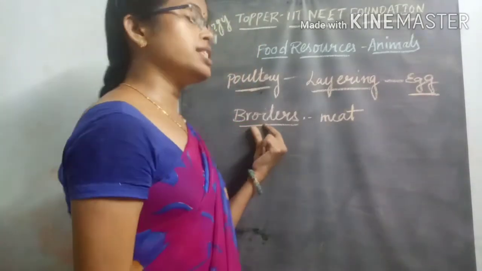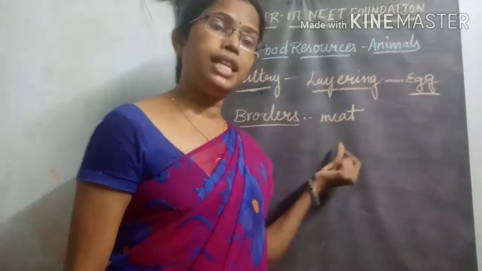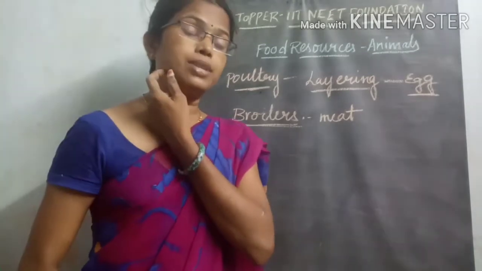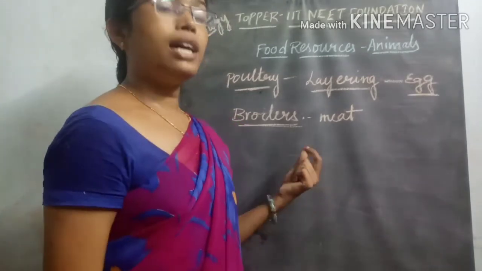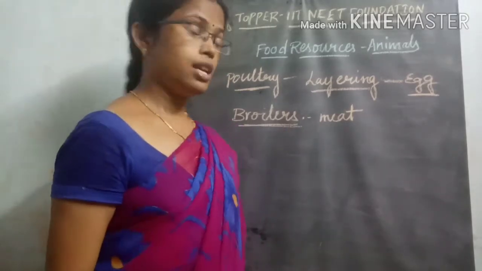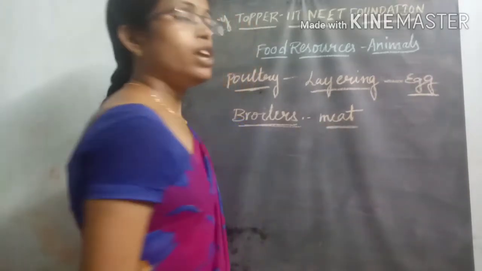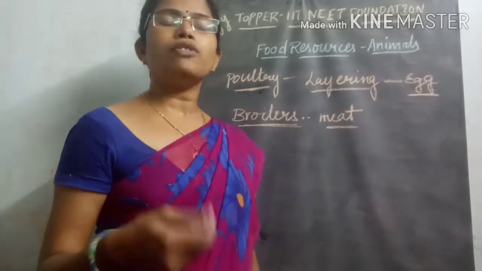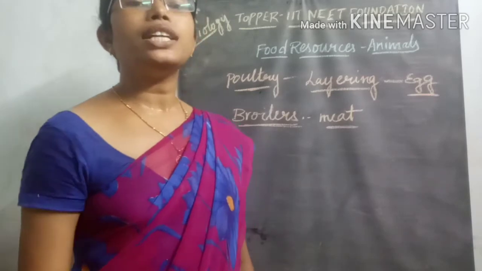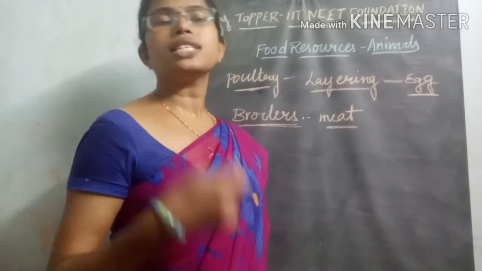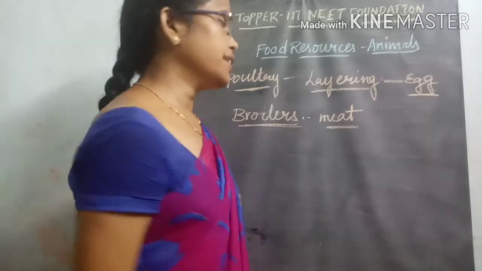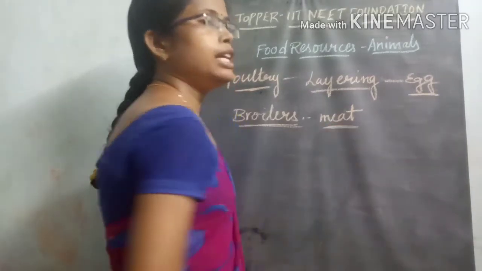And the organisms which are mainly used for meat are called broilers, and that process is called broiling. In the broiling process, for meat production, we are rearing and culturing many different varieties of fowls, pheasants, geese, ducks, chicken, hen, organisms like that, only for meat purposes.